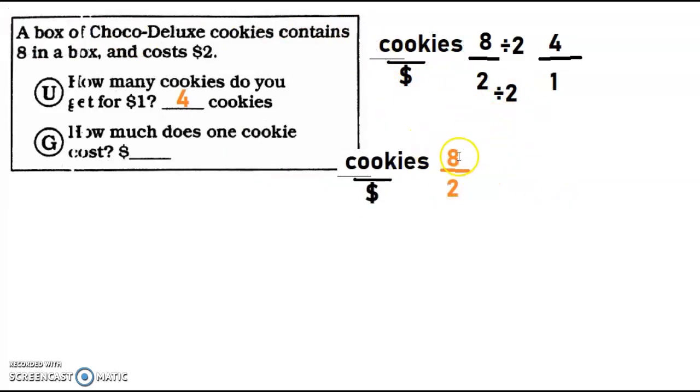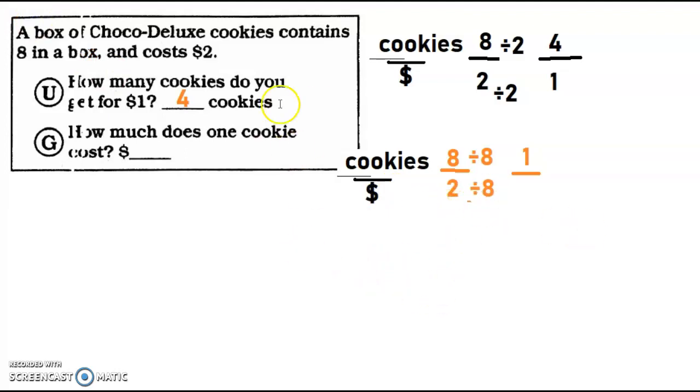So what I'm turning is I'm turning my cookies into 1, right? And if I'm doing that, that means I need to divide by 1. I'm sorry, not 1. Divide by 8 so I can equal 1 here, right? So 8 divided by 8 equals 1. It's going to tell me my 1 cookie. And then if I'm dividing by 8 on the top, guess what I need to do to the bottom? I need to divide by 8 as well. So 2 divided by 8 is going to be my answer.